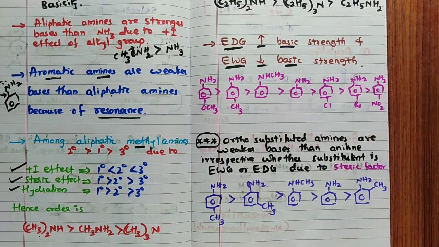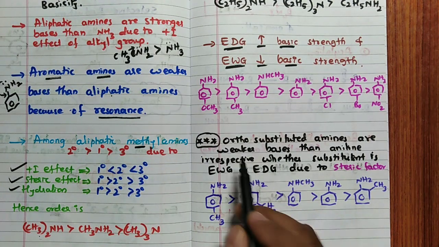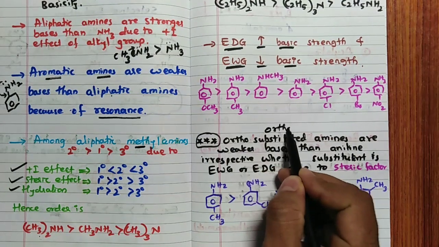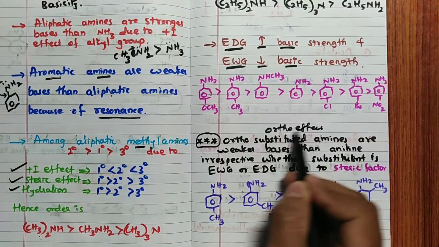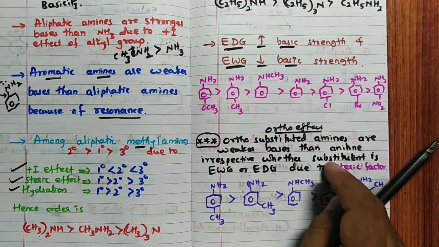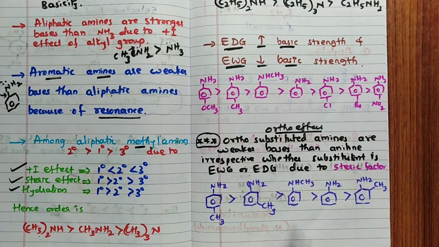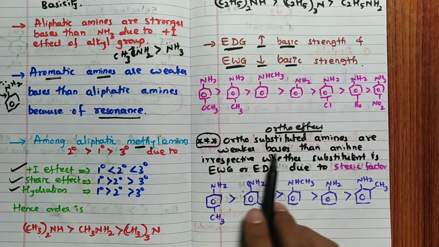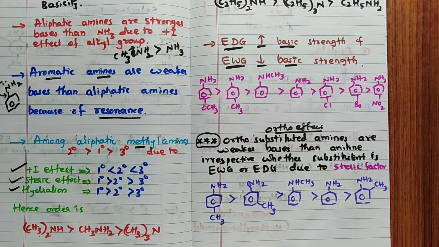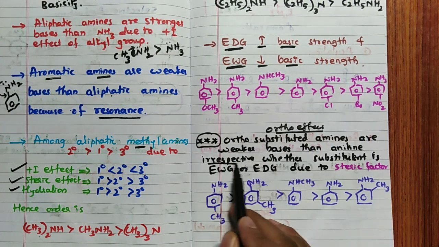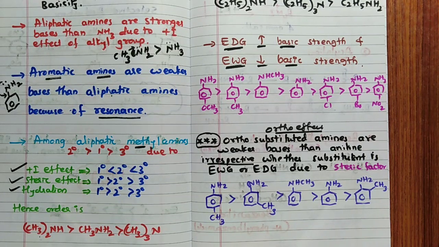This is called the ortho effect, remember. This is only in this case you will see such an effect. Ortho-substituted amines are weaker bases than aniline. Very important point, remember: ortho-substituted amines are weaker bases than aniline, irrespective of whether the substituent is electron withdrawing or electron donating.